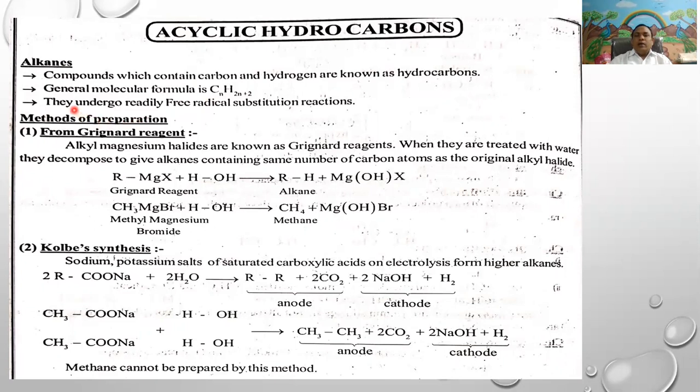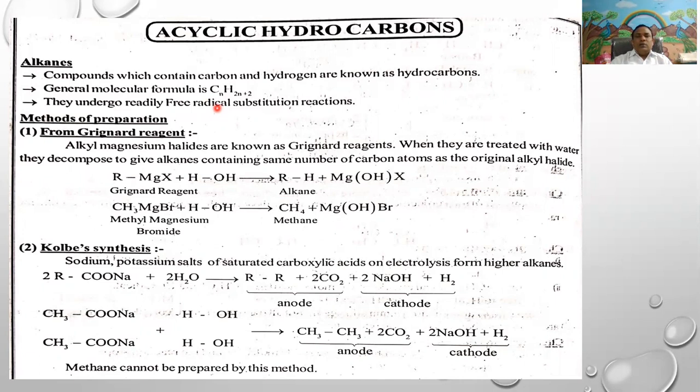Generally, alkanes undergo substitution reactions, because all saturated hydrocarbons, whether homo or hetero, undergo substitution reactions. In alkanes, the carbon-carbon bond strength and carbon-hydrogen bond strength are high.